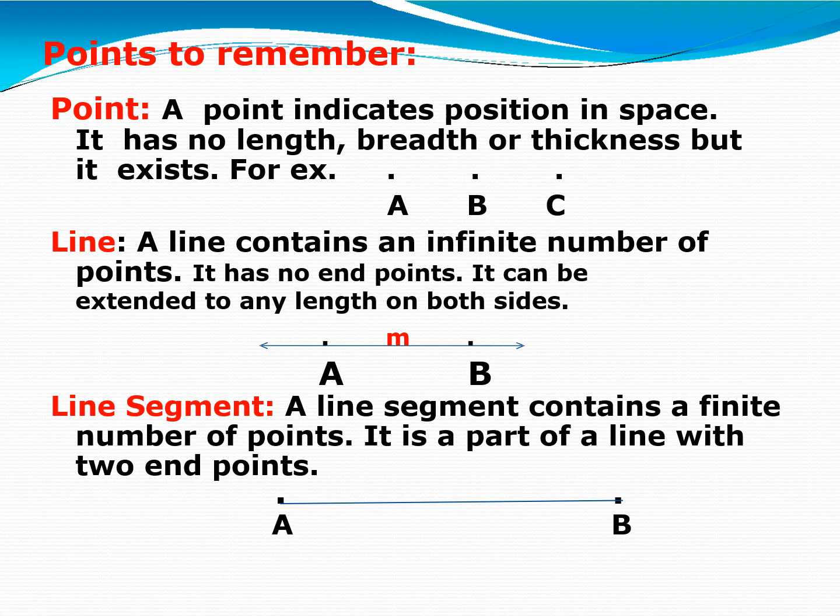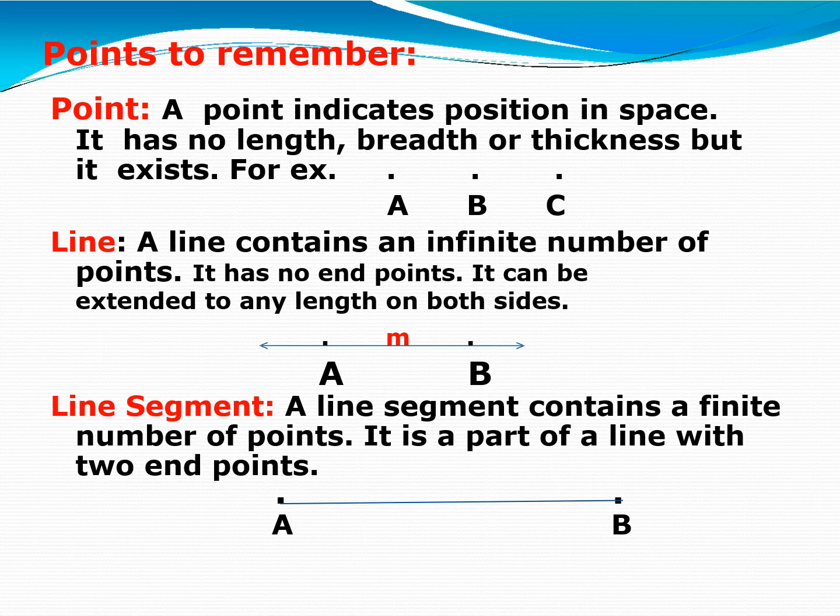For example, A, B, C are the points in space, right? You can read these points as point A, point B, point C. Understood?